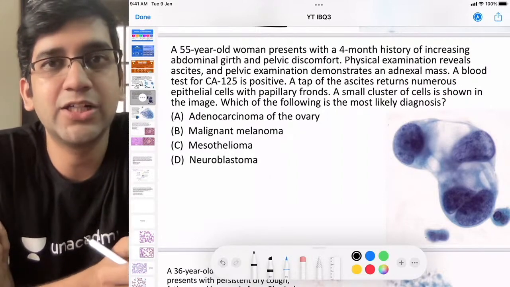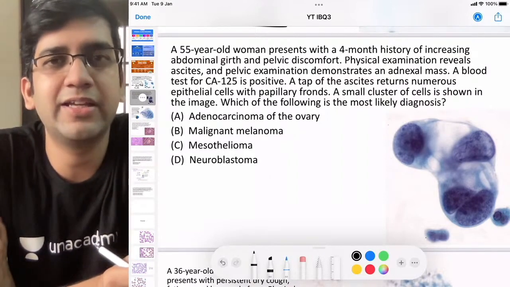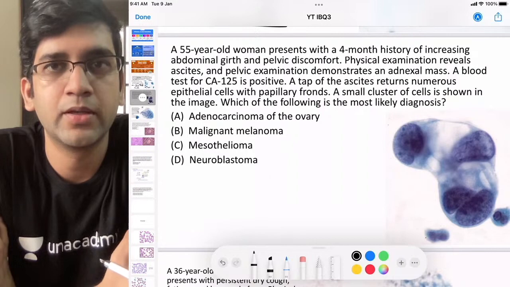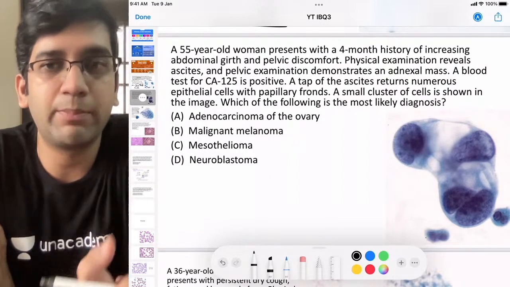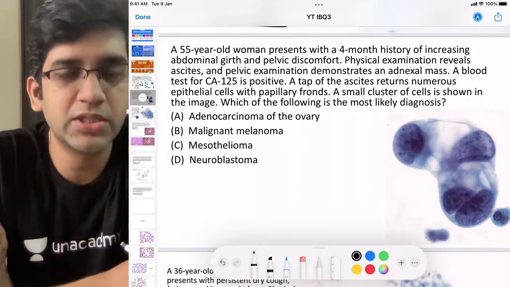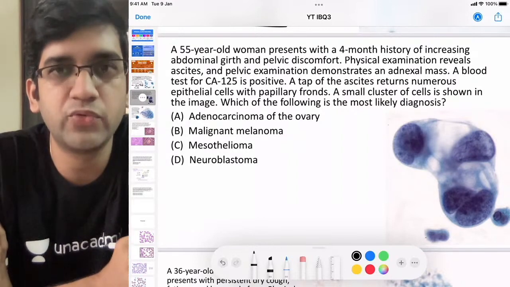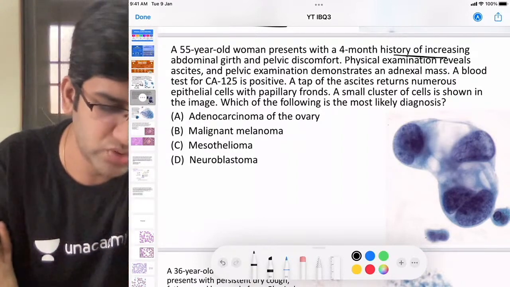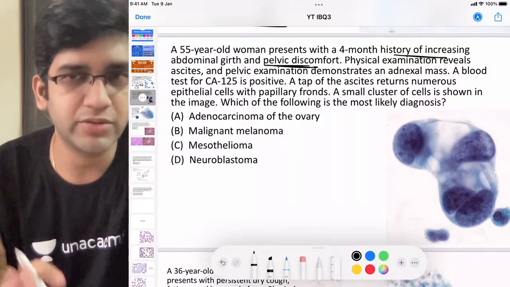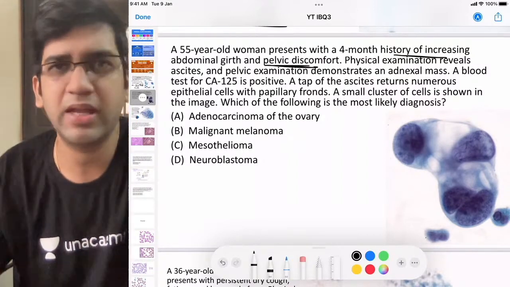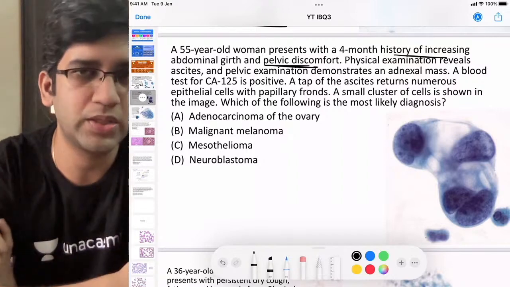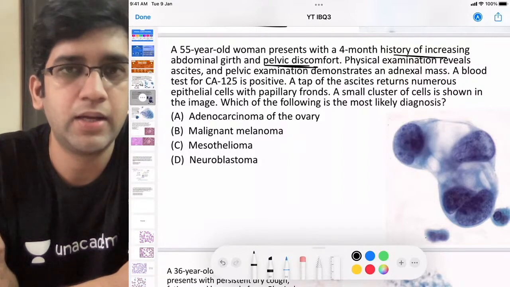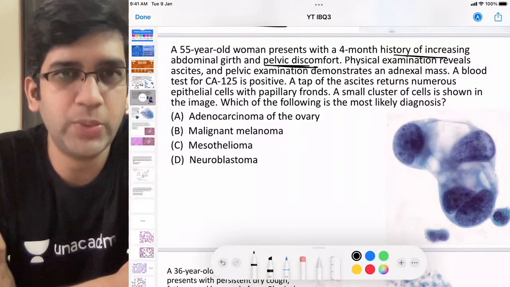So we had a slight mistake in the previous question, and then we learned from that, and we're going to apply it in the next question, right? When you look at this question, it's a 55-year-old person with a 4-month history of increase in abdomen girth and pelvic discomfort. So I'm thinking about some adnexal lesion, must be in the adnexa, either ovary or maybe some uterine lesion as well, fine? The blood test shows CA125 positive.